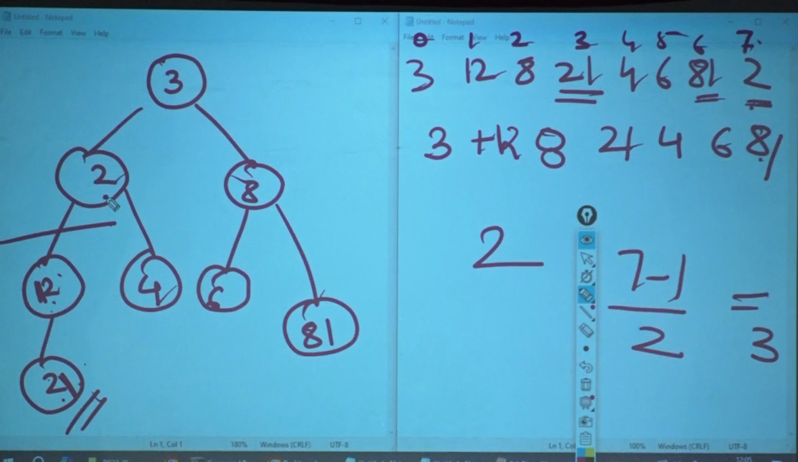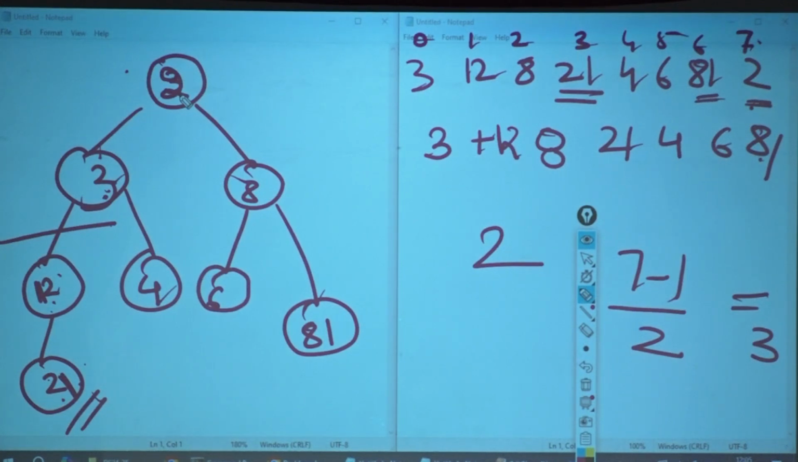It came here. Now I am at this position. I have to compare it with whom? My parent. Am I smaller than my parent? Yes. I will make this as 3. Make this as 2. Did I reach the top? Yes, I reached the top.